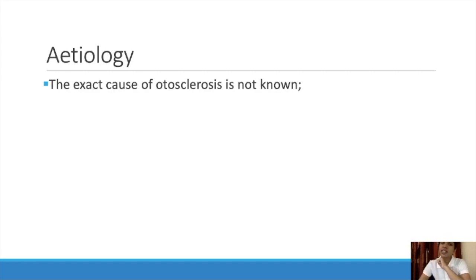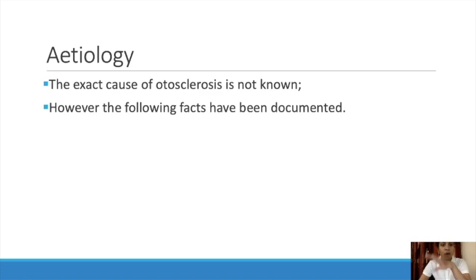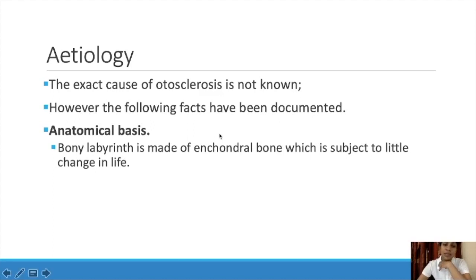Etiology. The etiology is not known. The exact cause is not known. However, the following facts have been documented. Anatomical basis: the bony labyrinth is made of enchondral bone, which is subject to little change in life. Enchondral bone means the bone formed from cartilage.